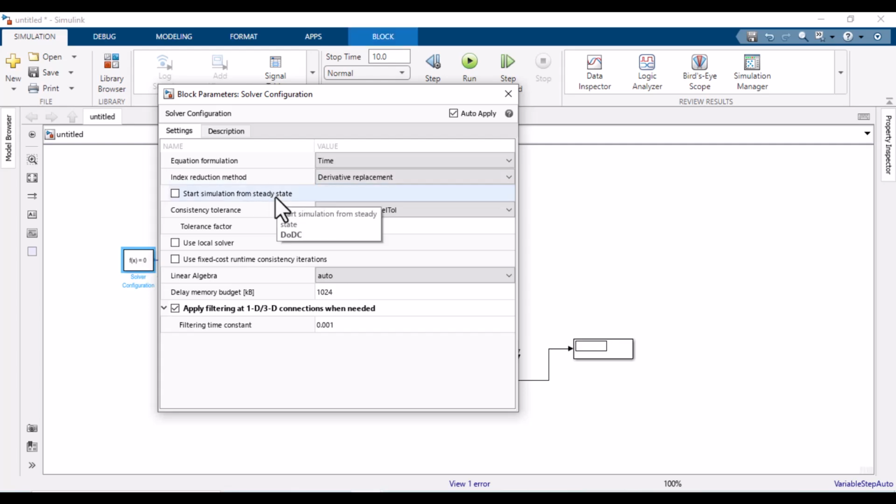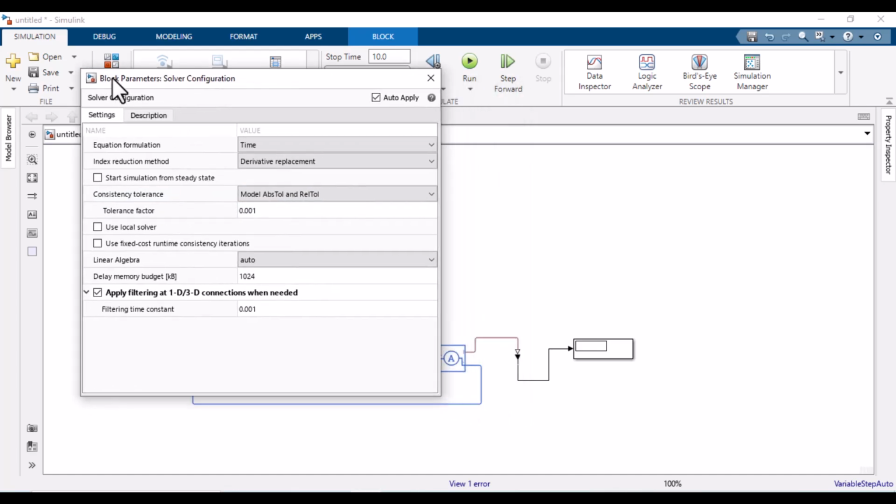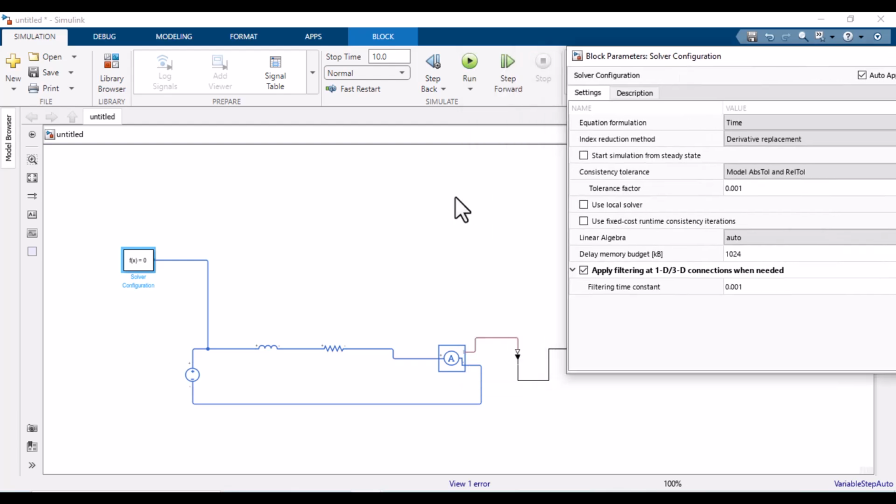That means you now need a solver configuration block to tell Simscape how to solve the physical network equations. For every physical Simscape network, we need exactly one solver configuration block that connects to all parts of the power system through a common reference point.